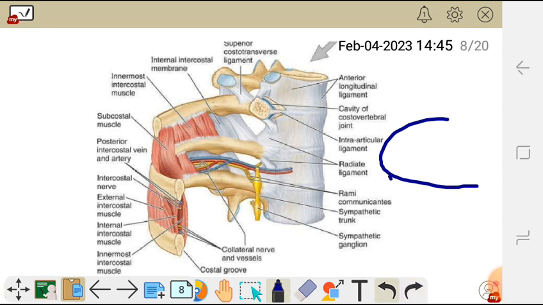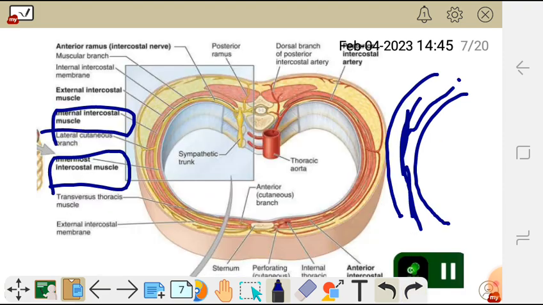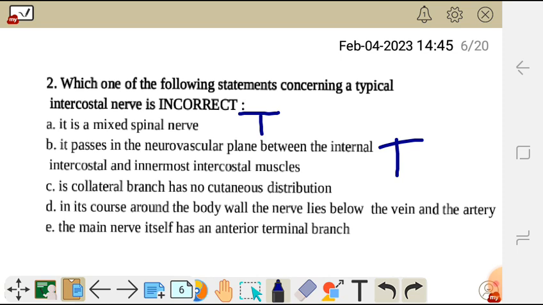The branch that branches from the same typical nerve is called the collateral nerve. So they are saying this collateral nerve branch has no cutaneous distribution. But it has a cutaneous distribution which goes to the peritoneum and even the lower part of the body. So this statement is false. It has a cutaneous distribution.